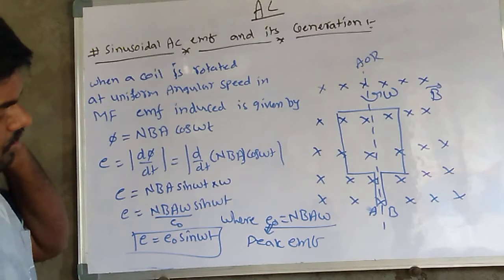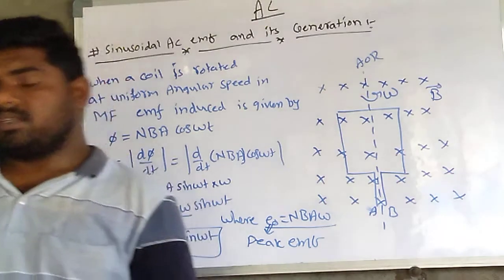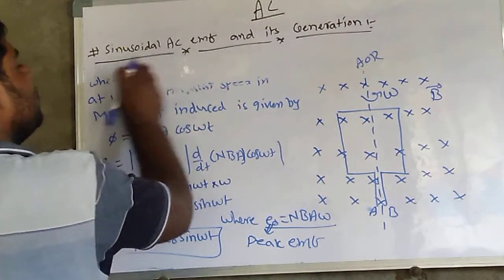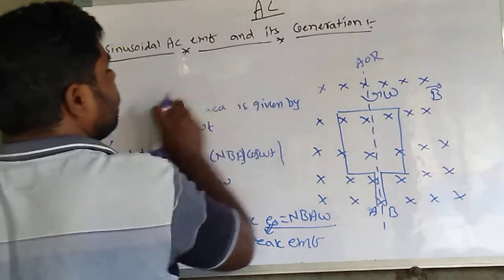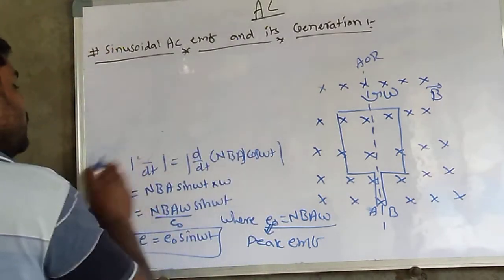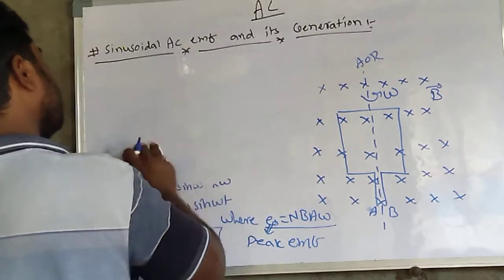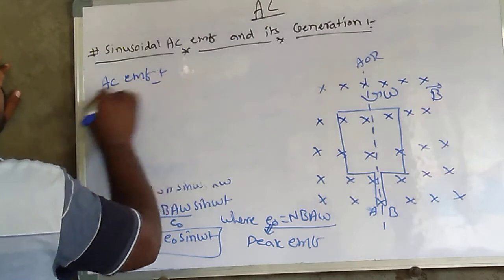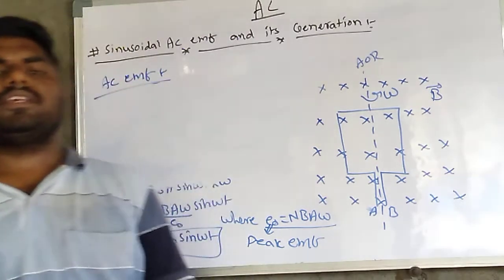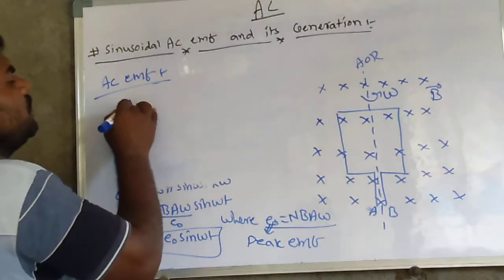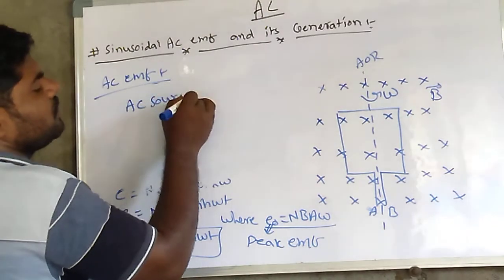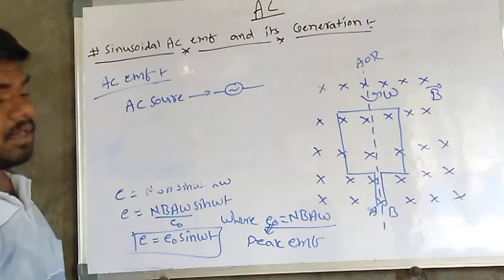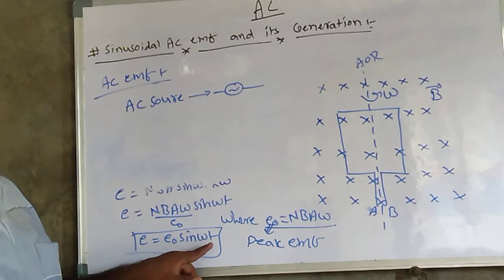Now we will discuss the AC EMF source and the AC source symbol, where E is equal to E naught sin omega t.